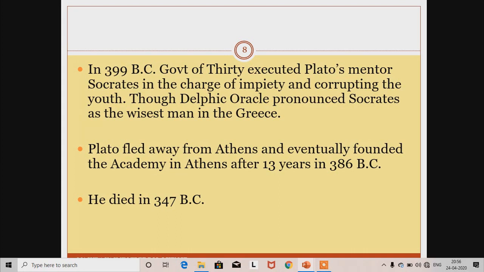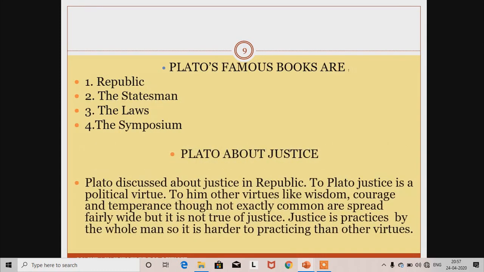When Socrates was executed in 399 BC, Plato fled away from Athens, and he became so frightened that after 13 years he returned to Athens and founded his academy in 386 BC, and up to his 80 years or 347-48 BC he was the teacher of his academy and died in 347 BC or probably 348 BC.